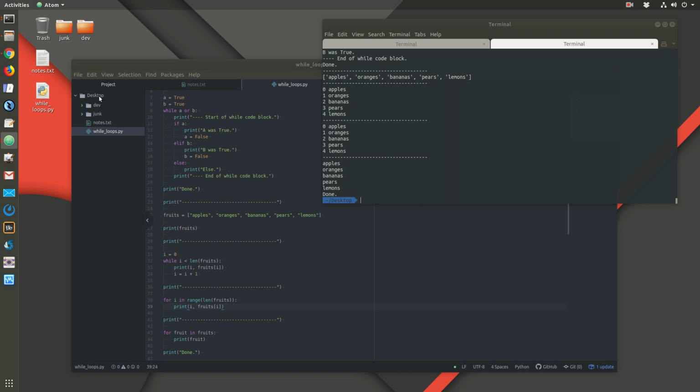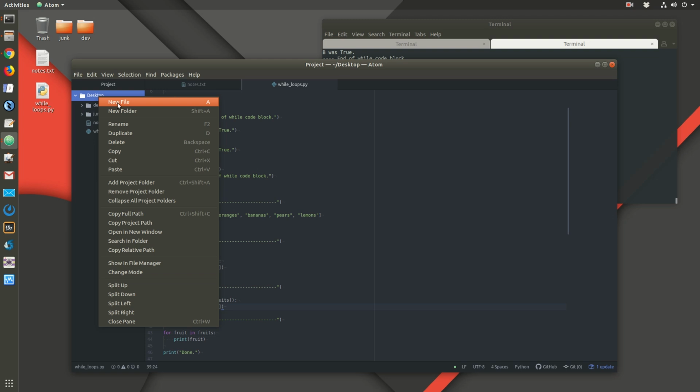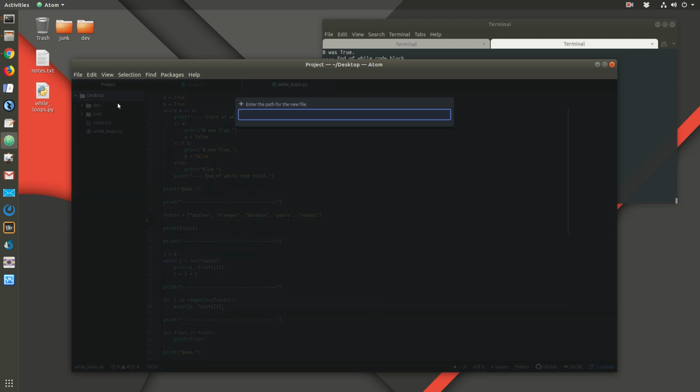Let's do one demo that's going to be very important, and it's extremely common in computer science. We want to collect some data from the user, and we don't know how much data we want to collect. So let's gather some information. Let's just make a list of items.